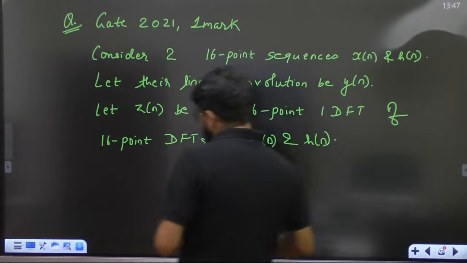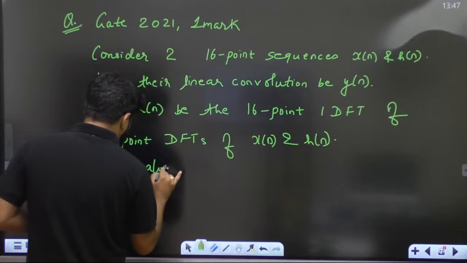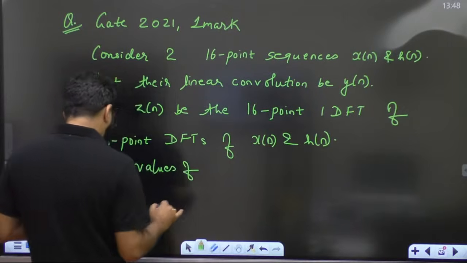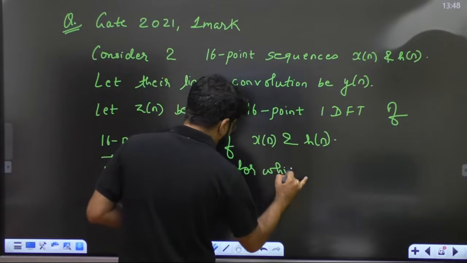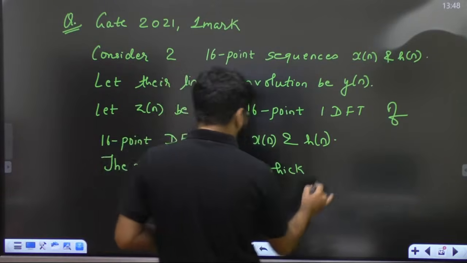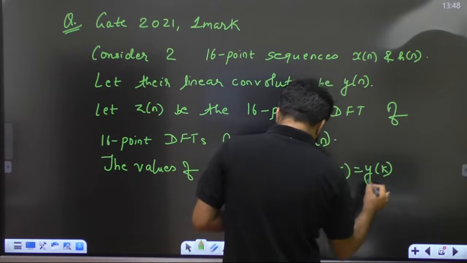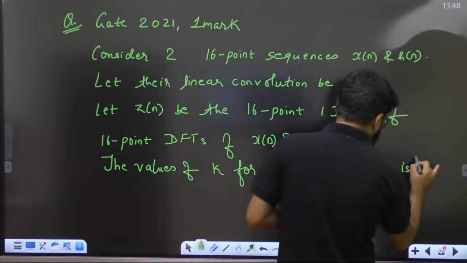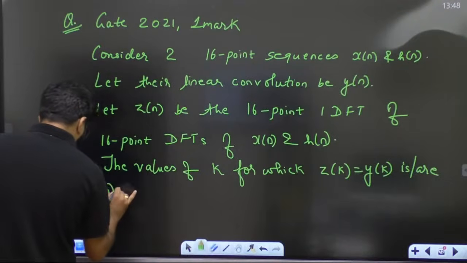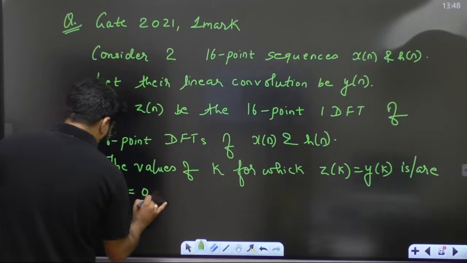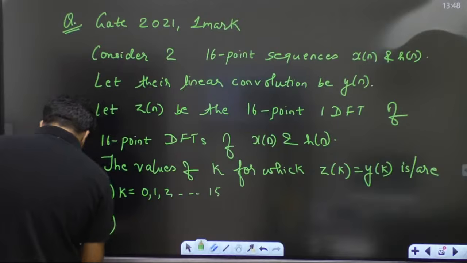I'm writing it as the language is given. The question is the values of k for which Z[k] will be equal to Y[k]. Option number A, k equal to 0, 1, 2, etc. up to 15. That means all values of k.